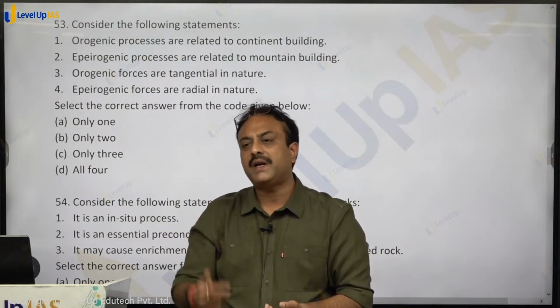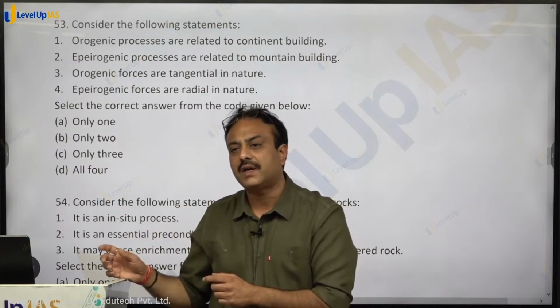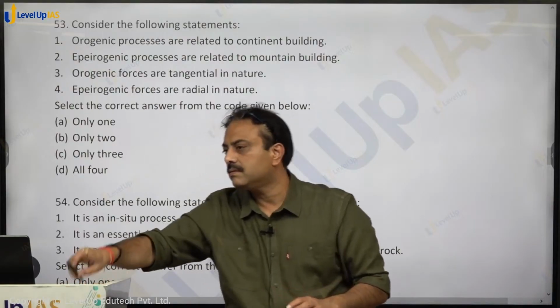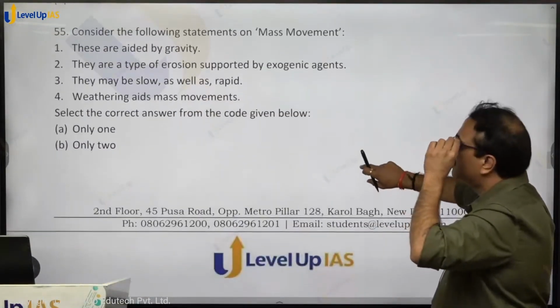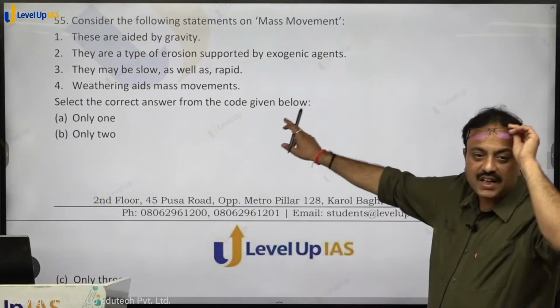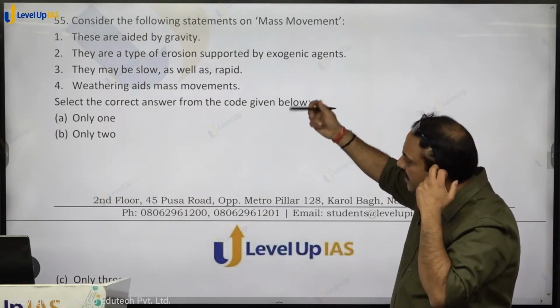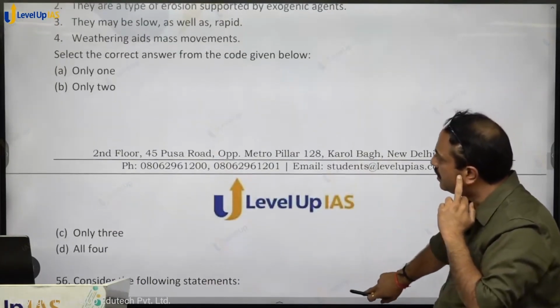But whatever movement was taking place, it was acting along the radius of the earth, and so these are called radial force. Okay? This one is clear. Answer is 1, 3 and 4. Only 3. Option C.